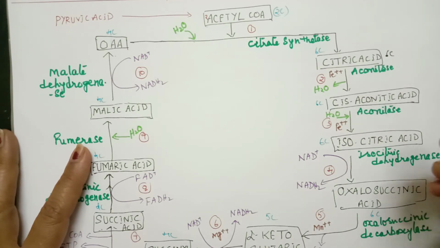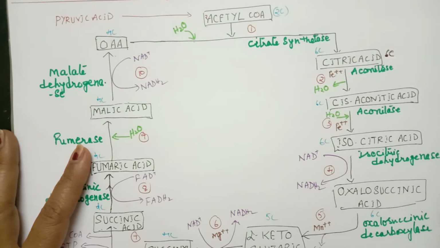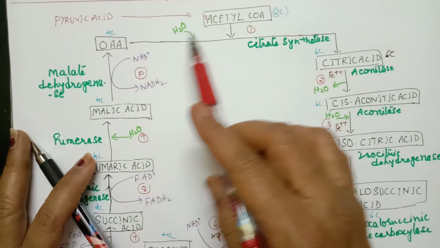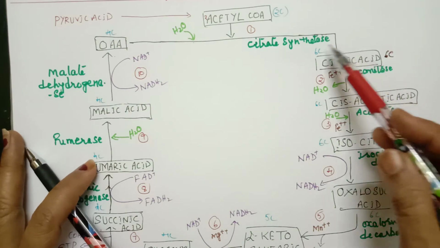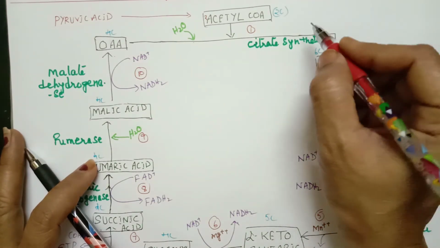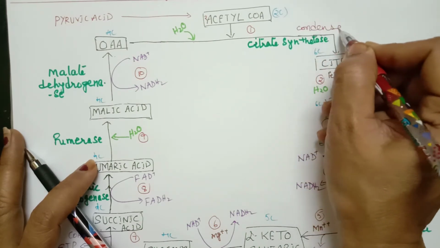And this reaction is called a condensation reaction. First reaction is called condensation reaction, because here 2 carbon and 4 carbon molecules condense together and form a 6 carbon compound. So first reaction we call a condensation reaction.